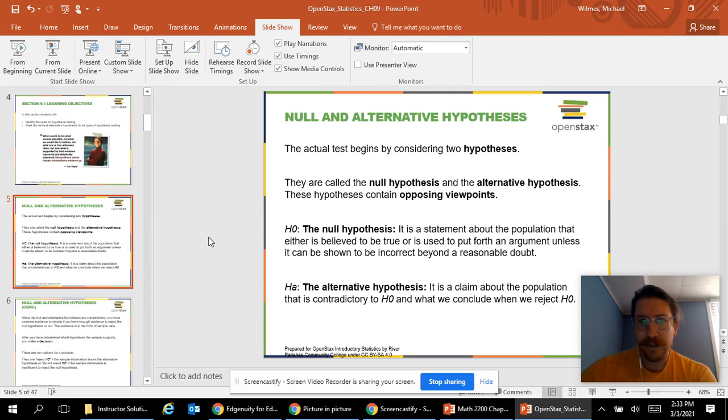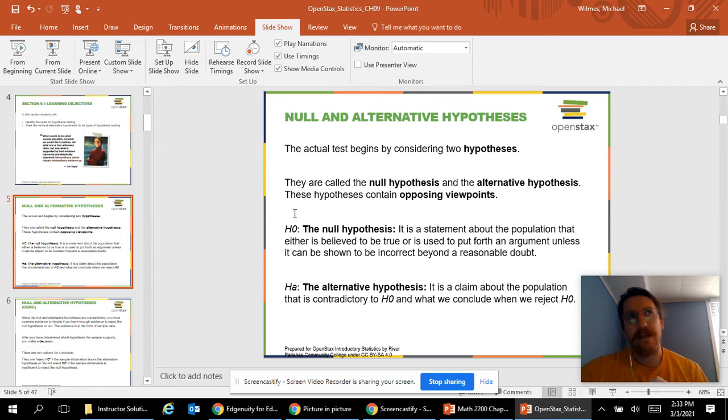All right, so here's the page talking about our two different hypotheses. We have the null hypothesis and the alternative, and they're always opposing each other. So the null hypothesis is a statement about the population that either is believed to be true or is used to put forth an argument unless it can be shown to be incorrect beyond a reasonable doubt. So that's kind of confusing. Basically, when you think about the null hypothesis,